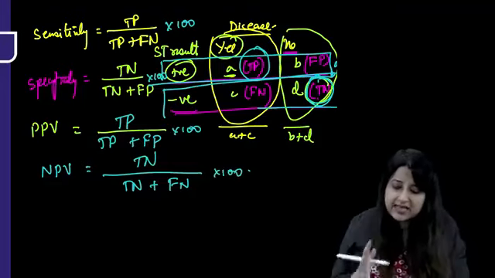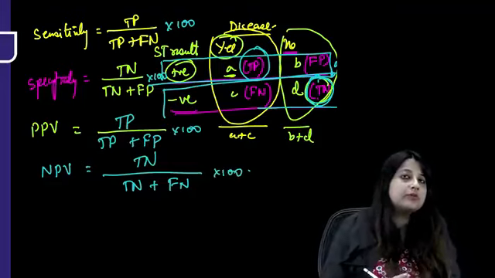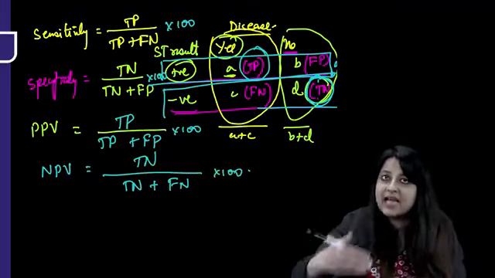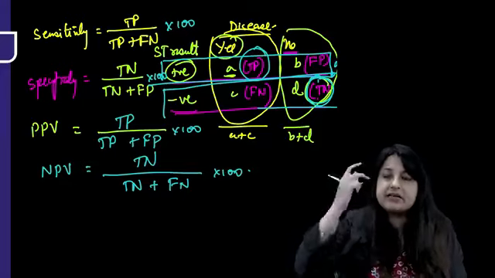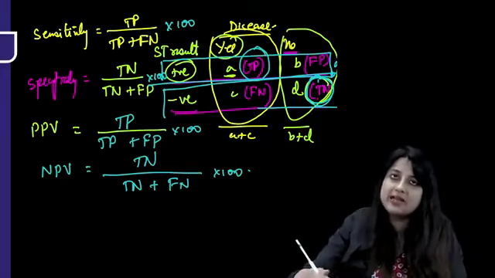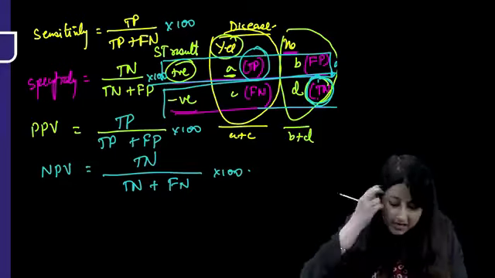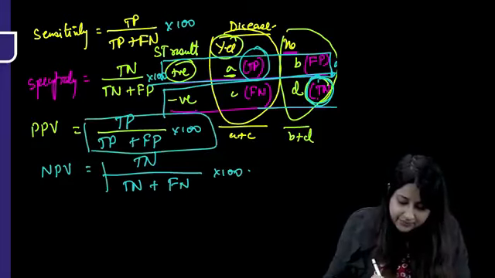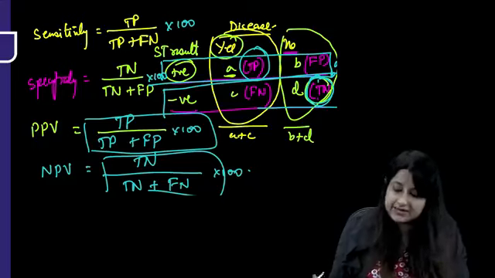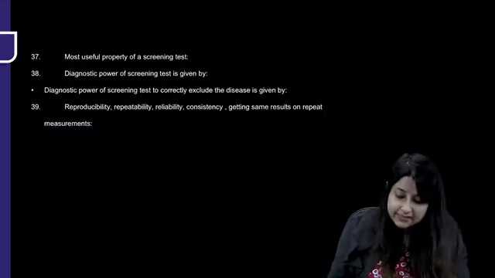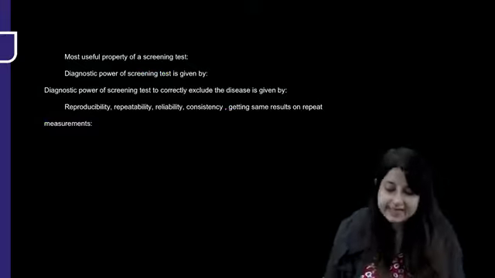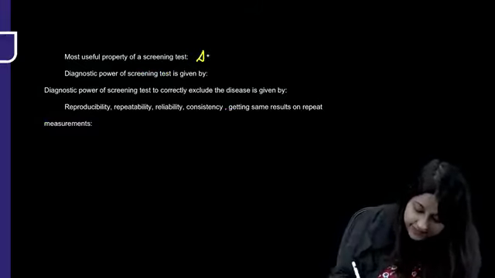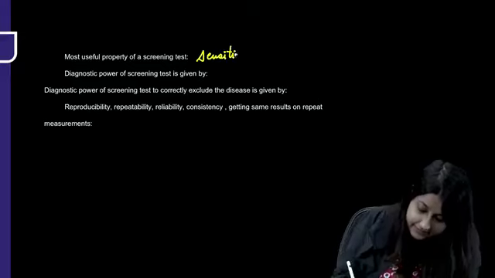Okay? So just think, out of all this, which is the most important property of a screening test? Obviously, sensitivity. I'm applying it on apparently healthy. I need to filter out more and more people who are likely to be suffering from the disease. Also, one more thing, guys: PPV, you can remember all positives; NPV, you can remember all negatives. Next thing, most useful property of a screening test, everyone, is always remember sensitivity.